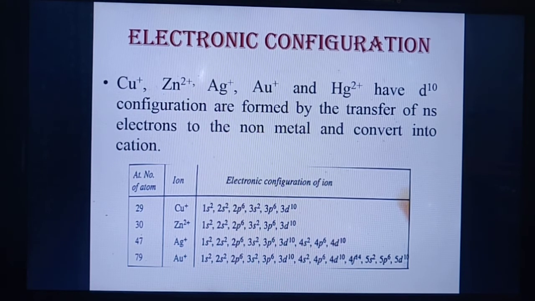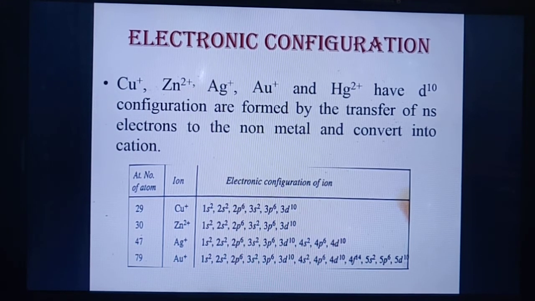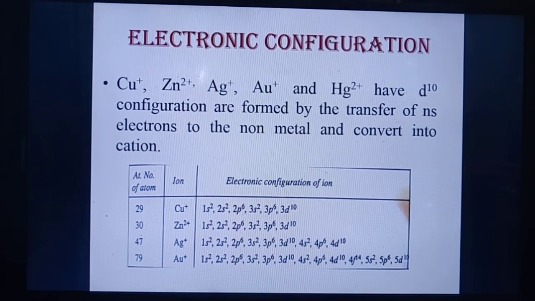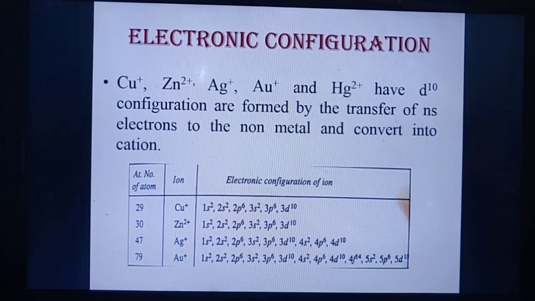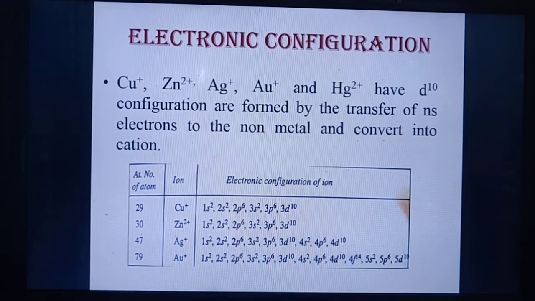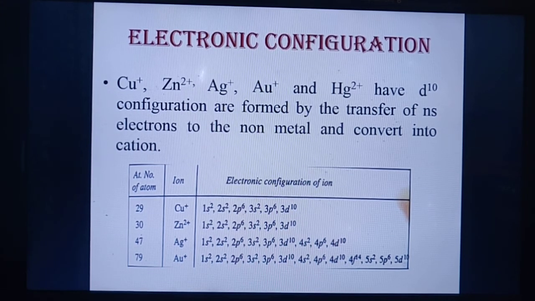For example, Cu+, Zn2+, Ag+, silver, gold and Hg2+ have d10 configuration. Cations with d10 configuration are formed by the transfer of their ns electrons to the non-metal, which converts into an anion.